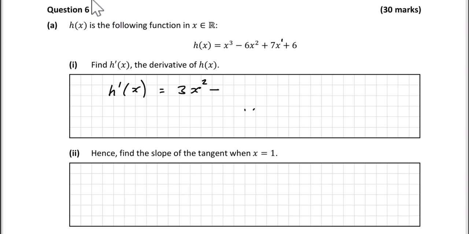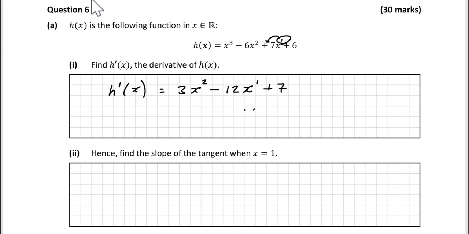We're going to take a look at the minus 6x squared. So what you've got to do is bring the 2 down, multiply it by the 6. That becomes 12. Write down the x, reduce the power by 1. Take the 7x to the power of 1 here. I've written in the 1 up here. Bring the 1 down, multiply it by the 7.